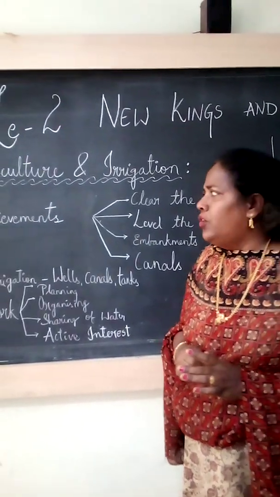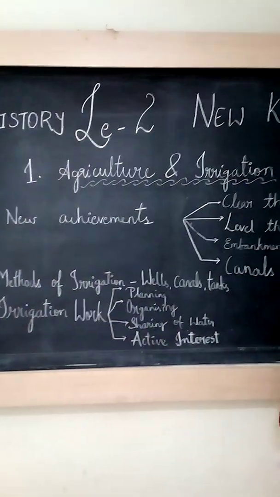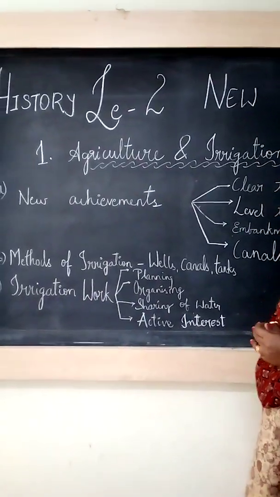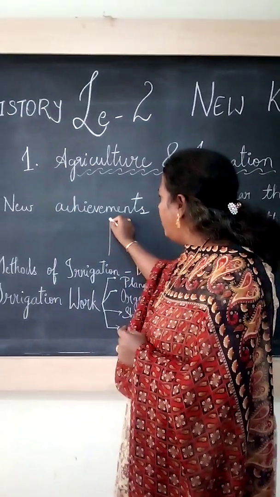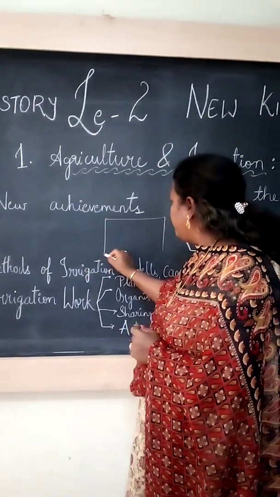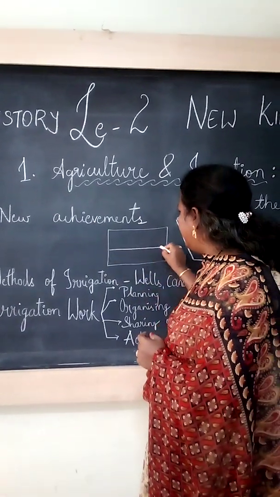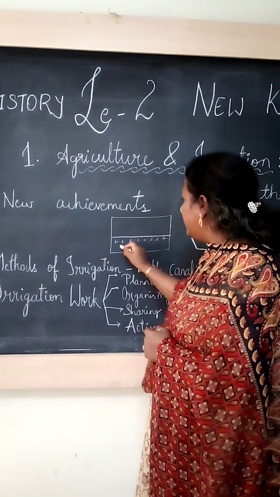Then what new developments and achievements did they introduce in agriculture? They brought more land under agriculture. How did they bring more land? Suppose we see an example. This is the land. This area is covered with forest.